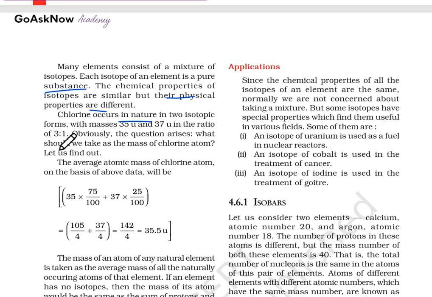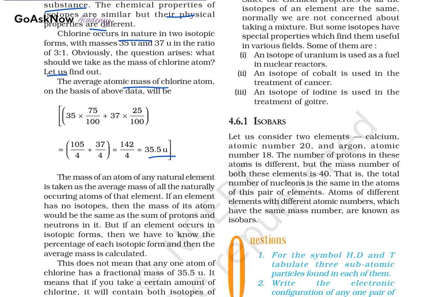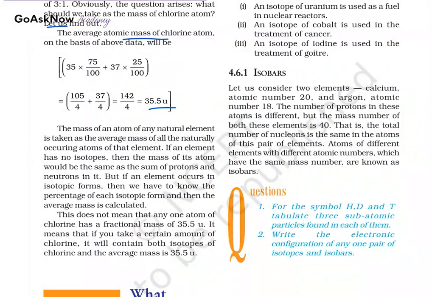Obviously, the question arises: what should we take as the mass of the chlorine atom? So, let's find it out. The average atomic mass of chlorine on the basis of the data is 35 into 75/100 plus 37 into 25/100. When we solve it, we get 35.5 u. So the mass of an atom of any natural element is taken as the average mass of the naturally occurring atoms of that element.